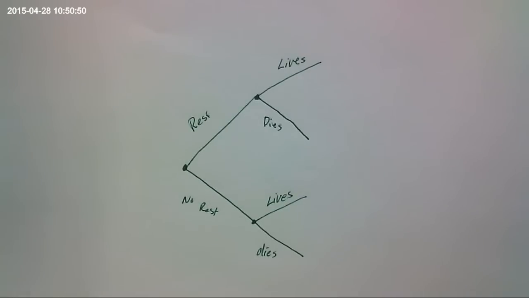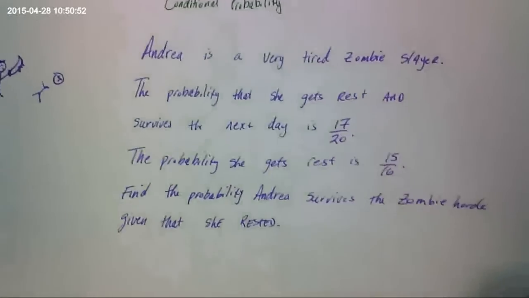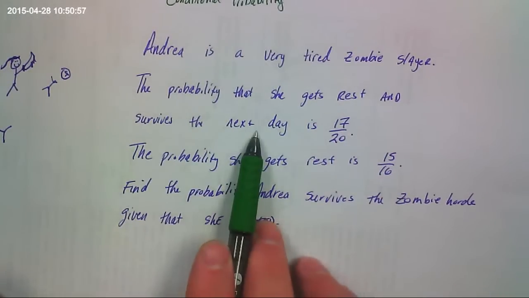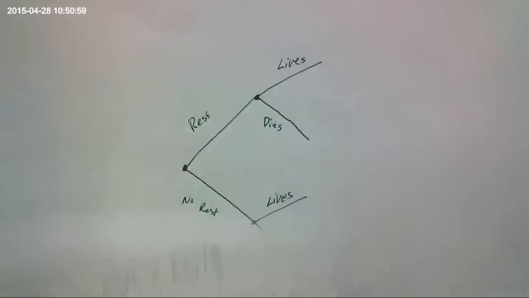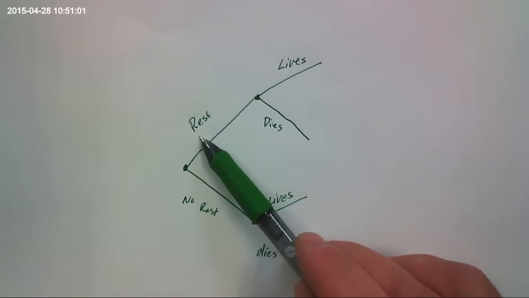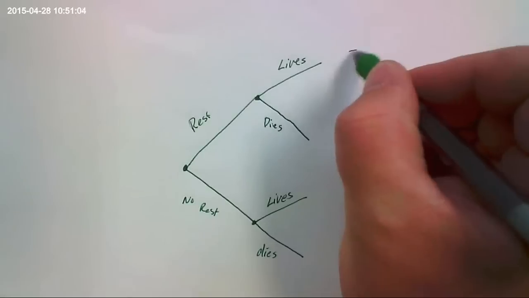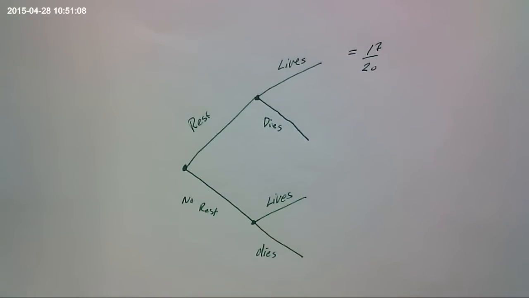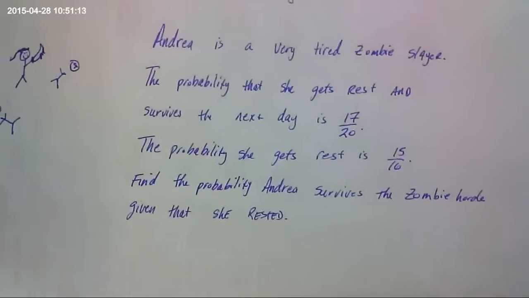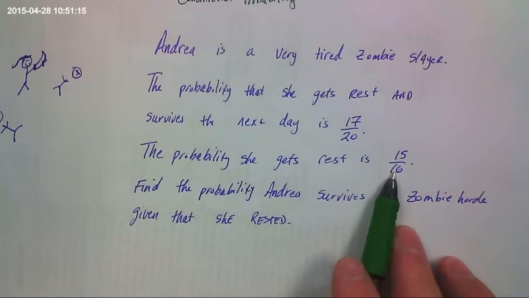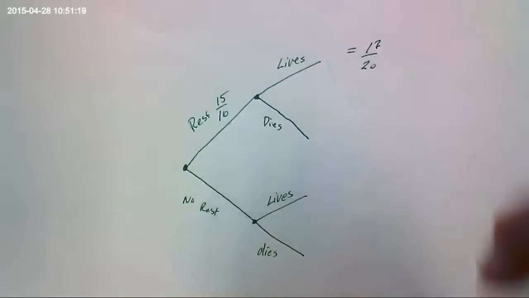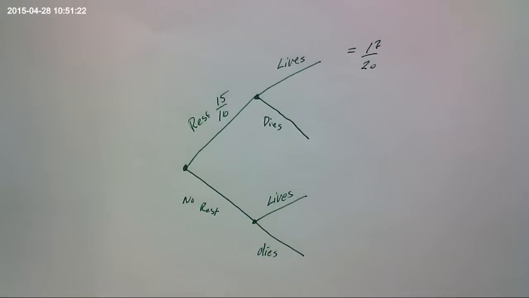Now, we are told that, first thing, the probability that she gets rest and then survives is 17 out of 20. So the probability that she gets some rest and then survives, so this whole branch, is 17 out of 20. That's what we're given. We're also told that the probability that she gets rest is 15/16. So this is 15/16.